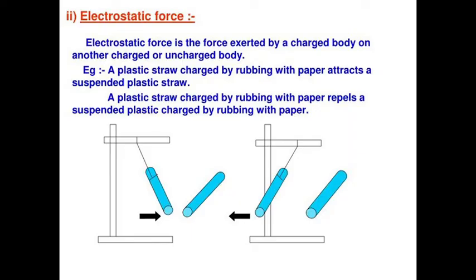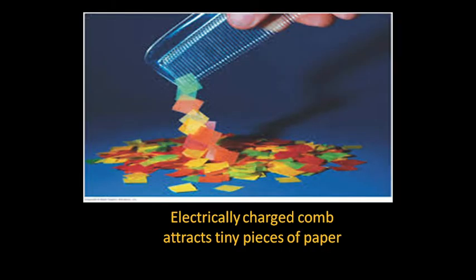Electrostatic force. Electrostatic force is also a non-contact force exerted by the charged body on another charged or uncharged body. For example, a plastic straw charged by rubbing with paper attracts a suspended plastic straw. A plastic straw charged by rubbing with paper repels a suspended plastic straw charged by rubbing with paper. An electrically charged comb attracts tiny pieces of paper.